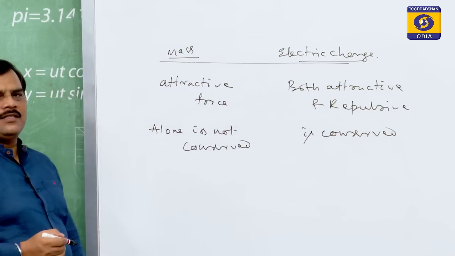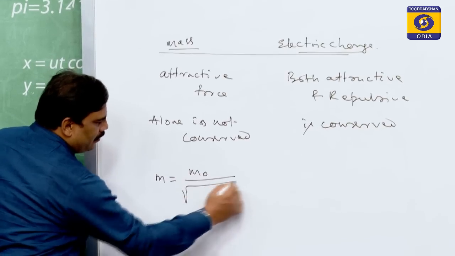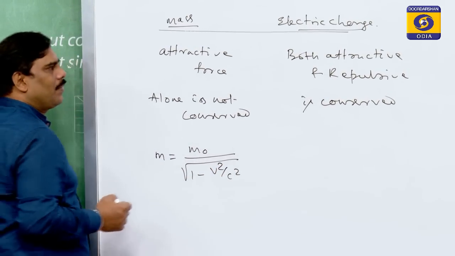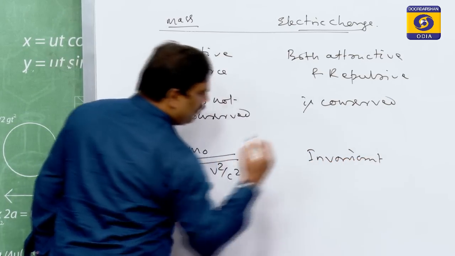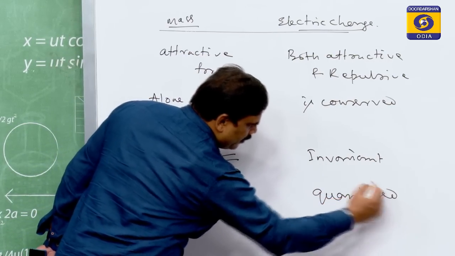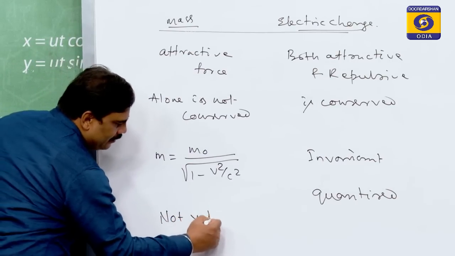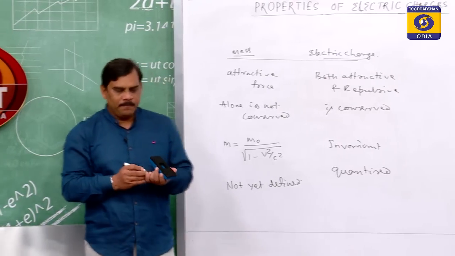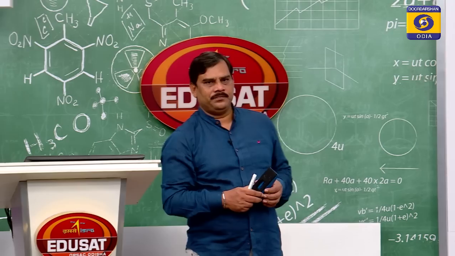Similarly, mass is variant. The variation of mass is given by the relation m equal to m0 by root over 1 minus v square by c square, whereas charge is invariant. Charge is quantized, whereas the quantum of mass is not yet defined. So, basically, between mass and charge we see these types of distinctions.